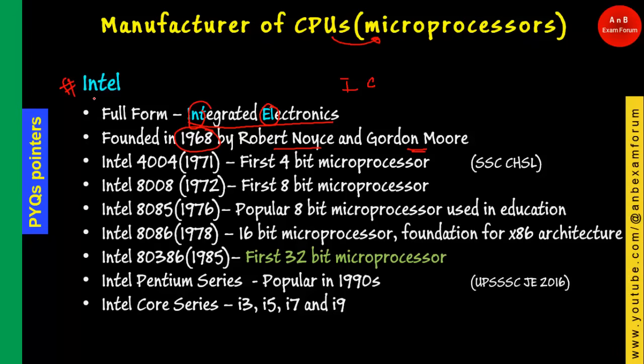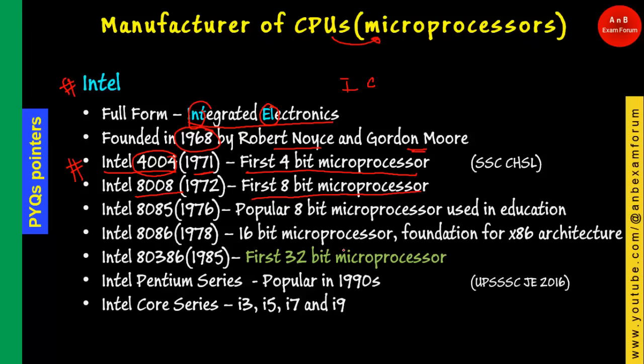And why is it the market leader? You can see this from this table itself, because the first microprocessor was developed by Intel in 1971, that is the 4004. It is the first 4-bit microprocessor. 4-bit means it handles 4 bits at a time in a single operation. So the first 4-bit microprocessor is the Intel 4004. The second is the 8008, the first 8-bit microprocessor, again developed by Intel.